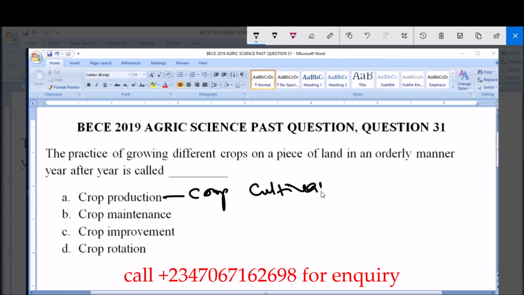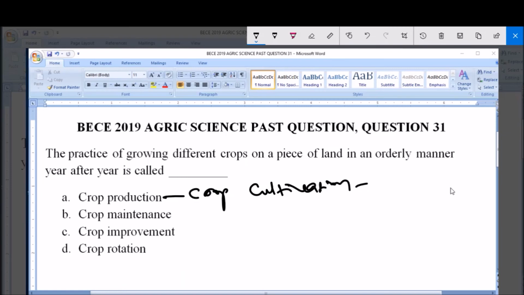It's a synonym for crop cultivation, and this is a branch of agriculture that deals with the growing, that is planting or growing of plants. Remember, agriculture, we say, is the science that deals with the growing or cultivation of crops and also the rearing of animals. So crop production is just an aspect of agriculture that deals with the production of plants, that is growing plants.